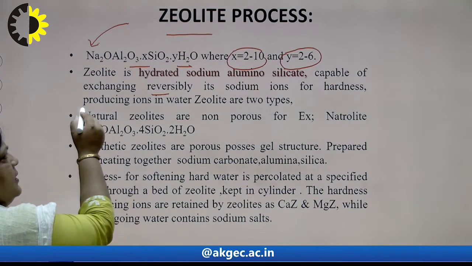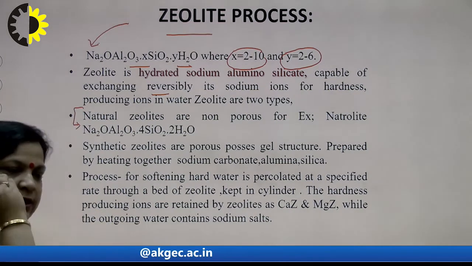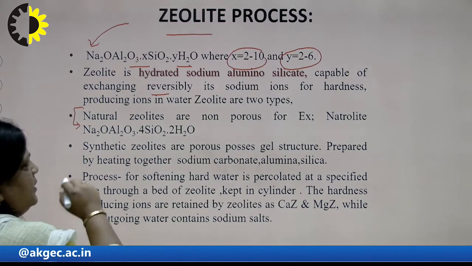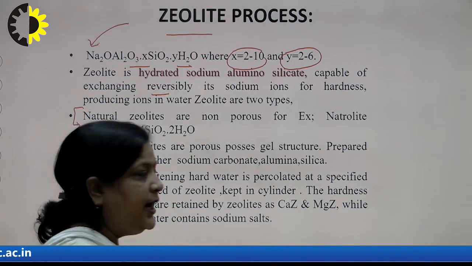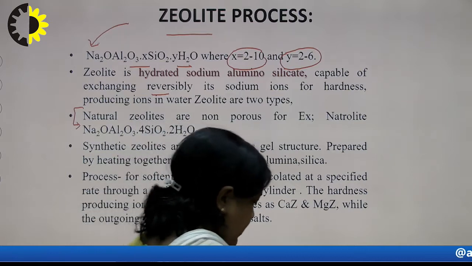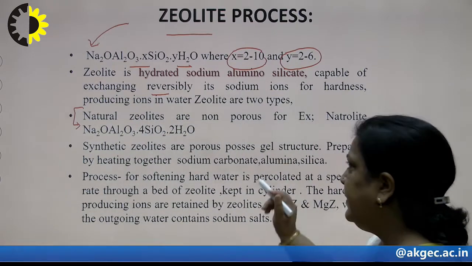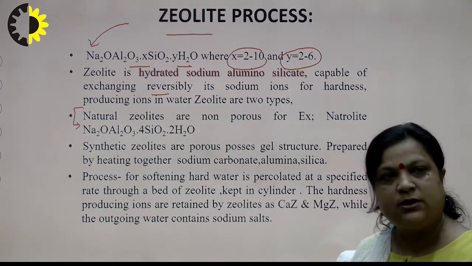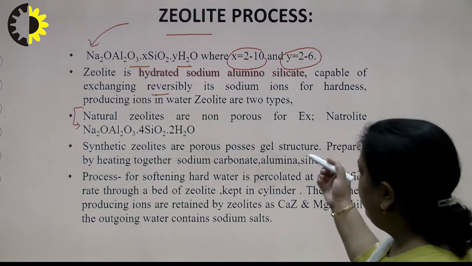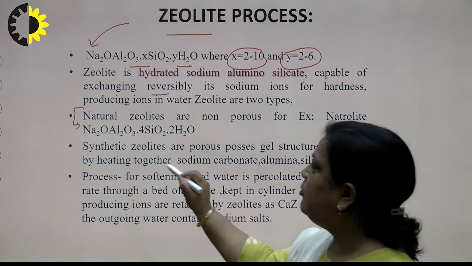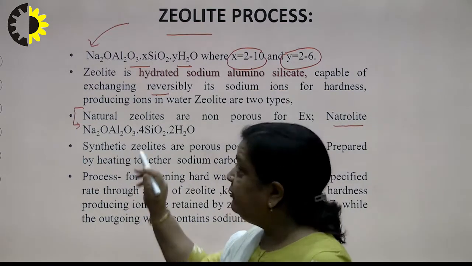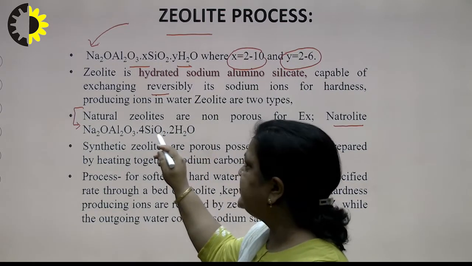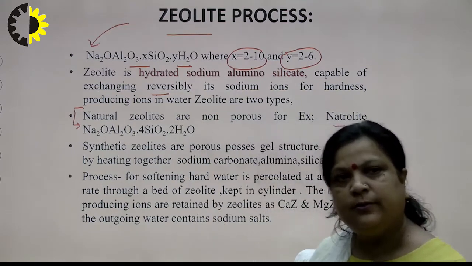So, it is clear that zeolites are sodium aluminosilicates. Zeolites are of two types. First is natural zeolites and second is synthetic zeolites. Natural zeolites are non-porous, which is why they are not used for water softening purposes. One example is natrolite, and the formula is the same, Na2O Al2O3, but x is 4 and y is 2, so 4SiO2 and 2H2O.